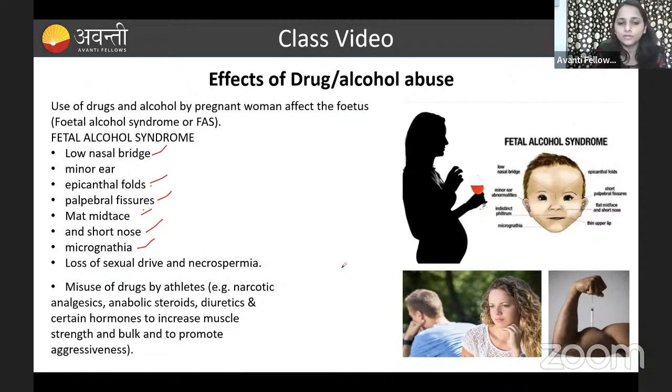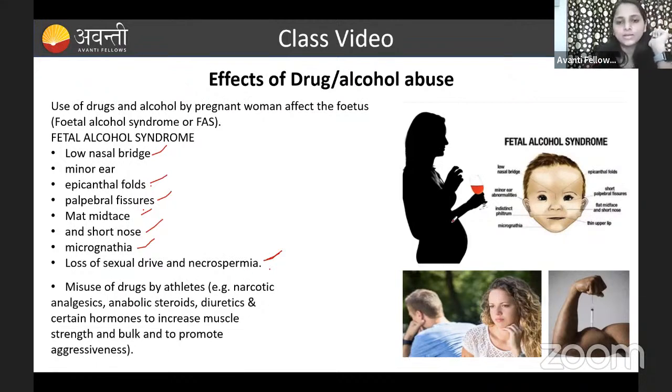And the loss of sexual drive and necrospermia. If the baby born to a female who is taking alcohol is a boy, that boy has a low sperm count. We will call it necrospermia, meaning no living sperm in the semen.